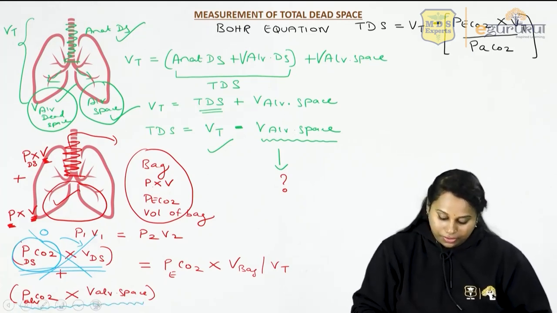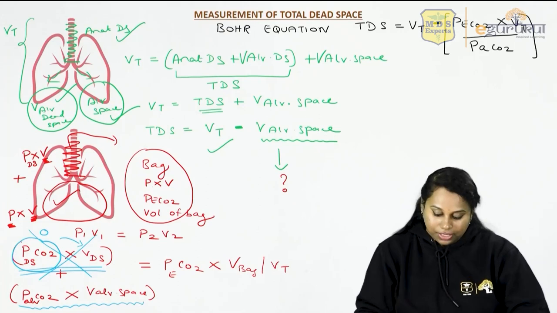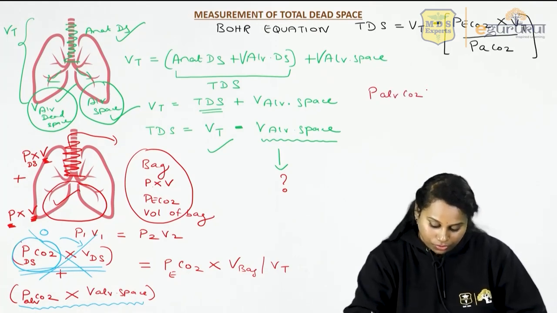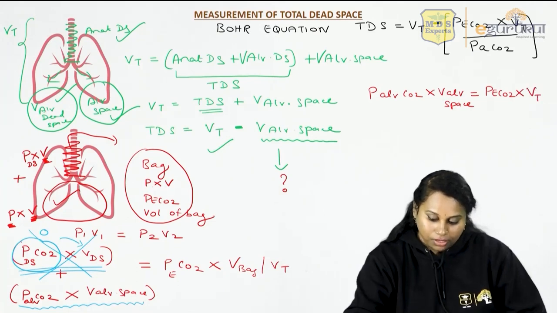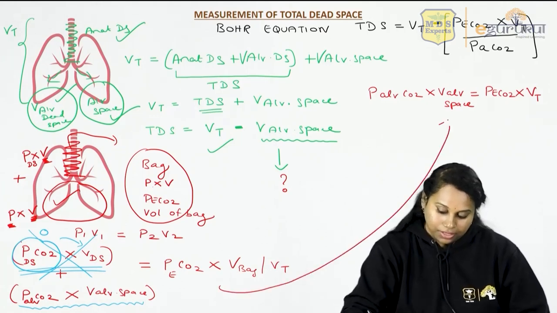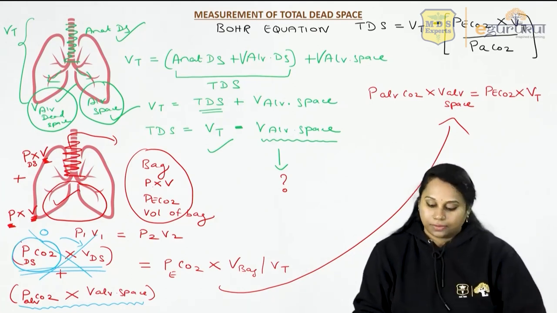So I'll further write this equation taking the top one as 0. I'll take this to the other side and write the same equation there. Partial pressure of alveolar CO2 into volume of alveolar space is equal to PeCO2 into volume in the bag, or the tidal volume. Considering the other part as 0, we leave that and the remaining I have written here.